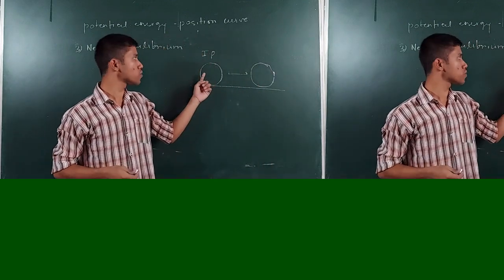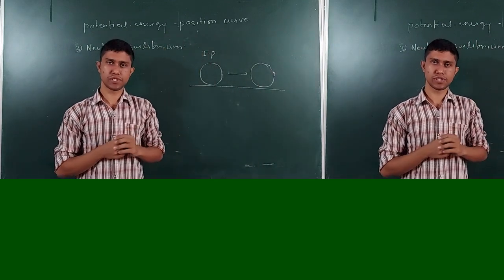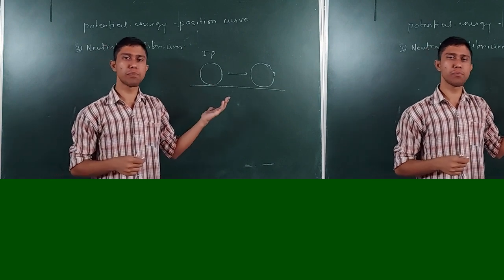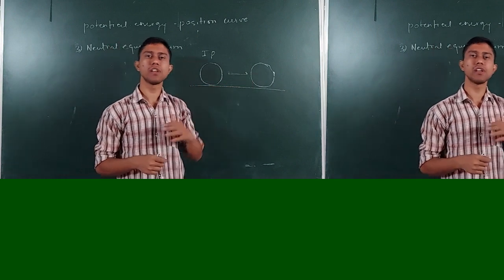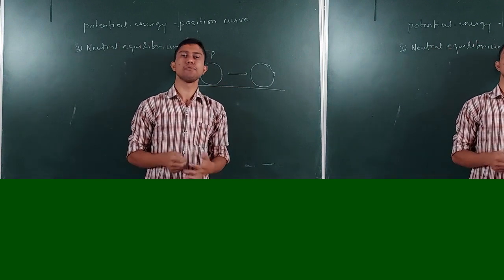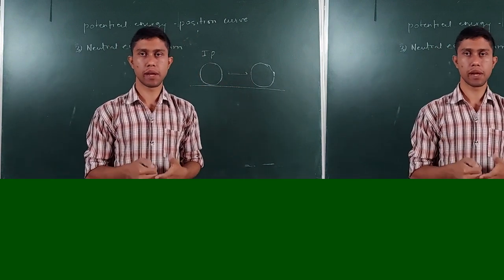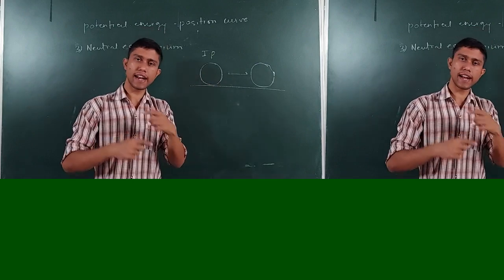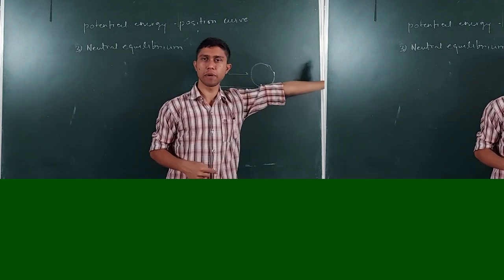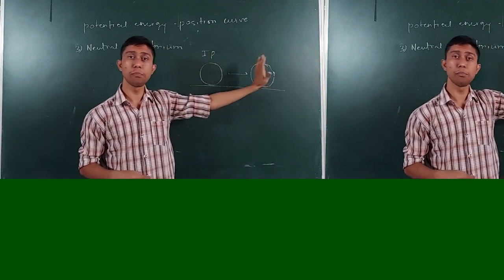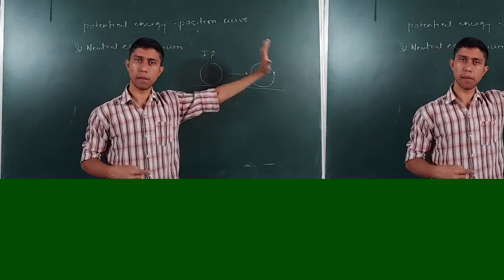So initially this was an equilibrium position. After you push the ball, it is going to a new position, but this again is an equilibrium position. Such an equilibrium is called a neutral equilibrium. You can see that it is not tending to go towards its equilibrium position. Also, it is not going too far from its equilibrium position. It is somehow between stable equilibrium and unstable equilibrium.